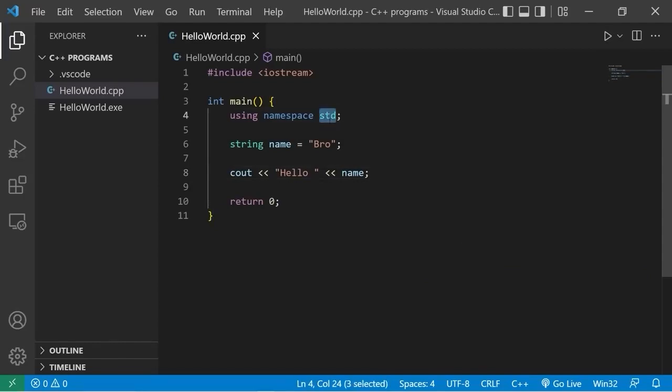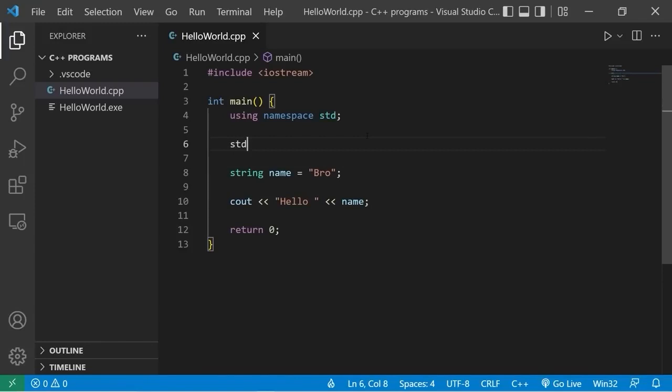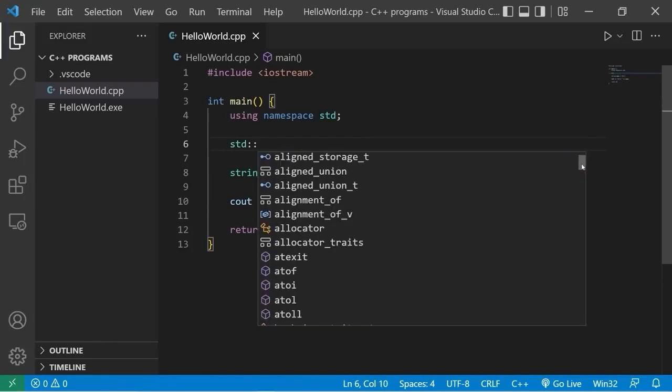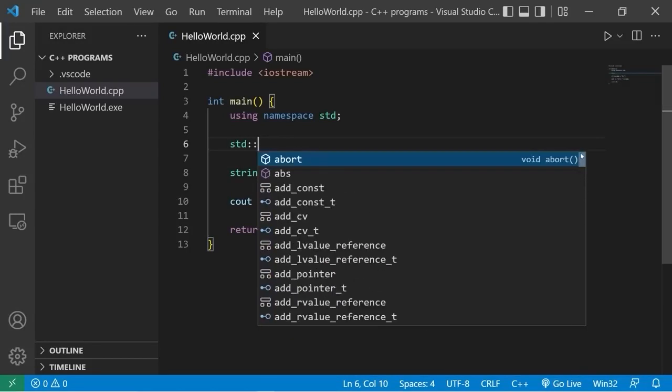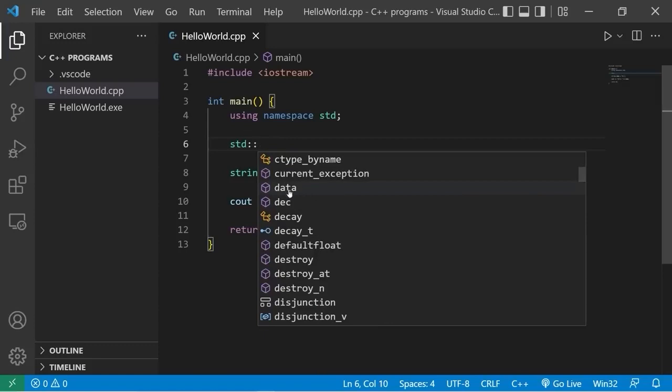However, the standard namespace has hundreds of different entities. Let me show you. Standard. There's a high likelihood of a naming conflict. For example, we have an entity named data.